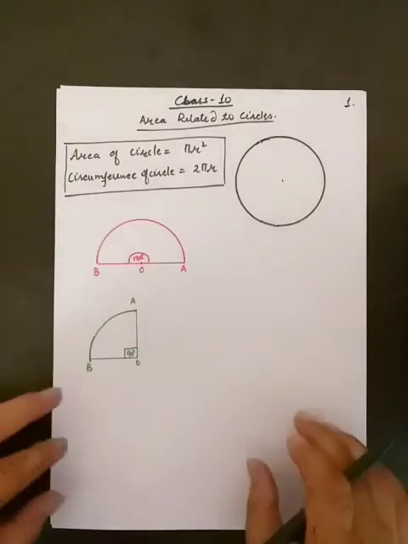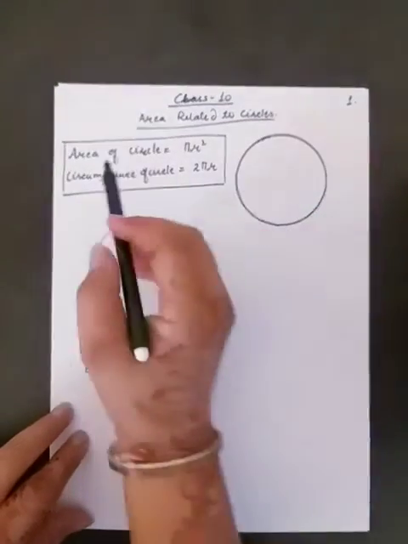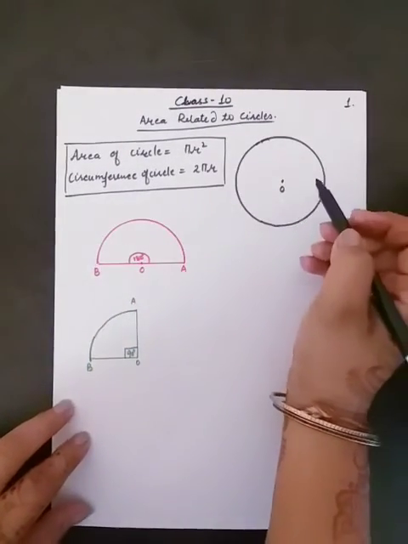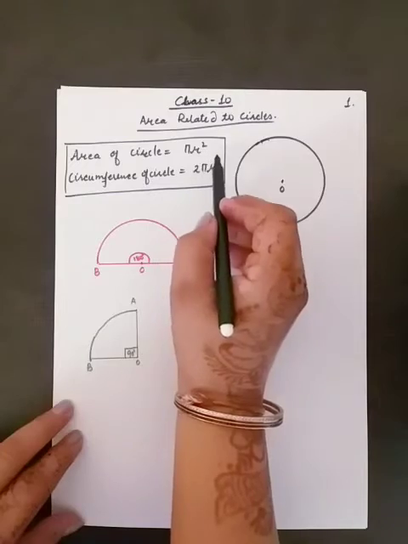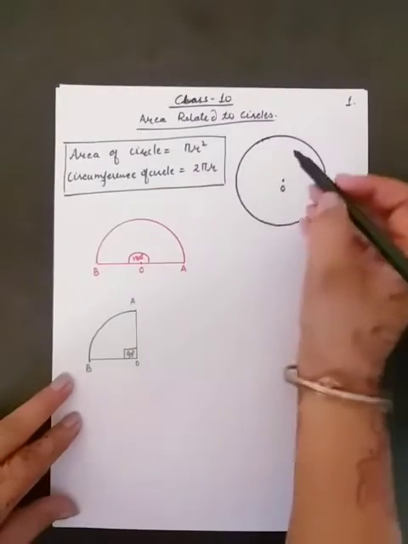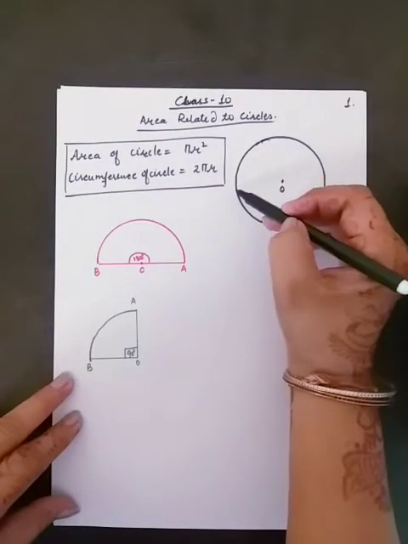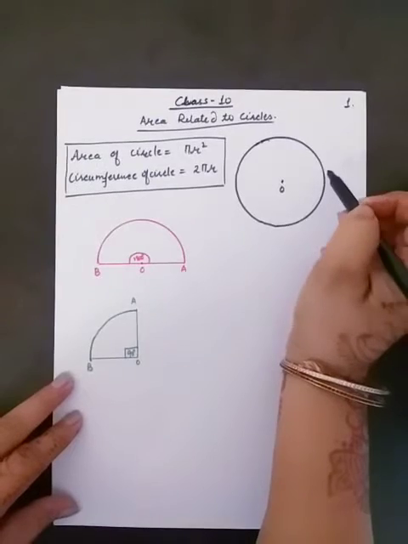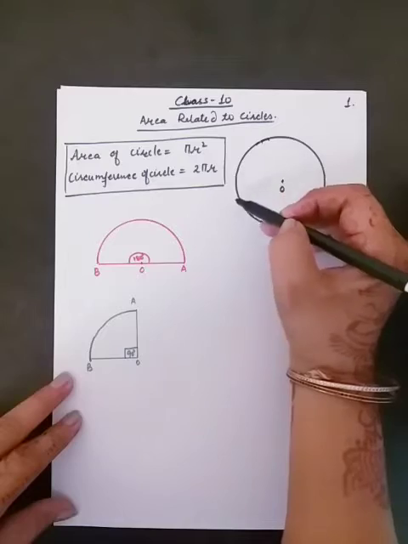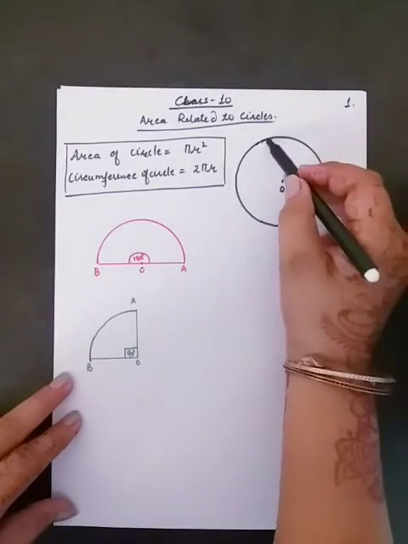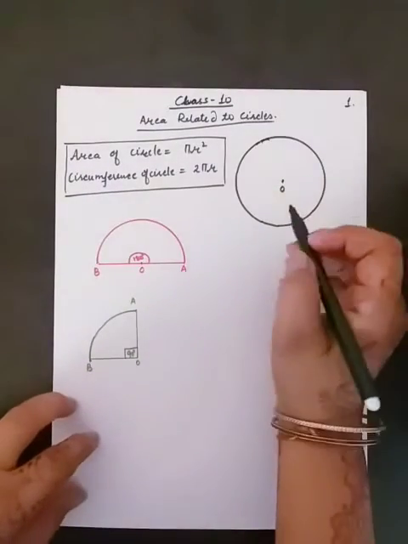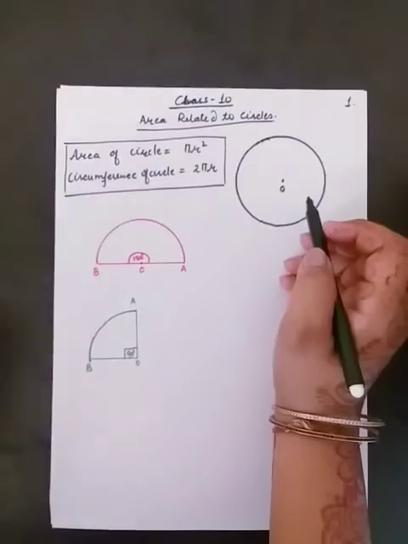The first formula for a circle, that is area of circle, meaning how we can find the area of the given circle, that is equal to pi r square, and circumference of circle, or you can say perimeter of circle. Perimeter of circle or circumference of circle is the total length of the boundary of a circle taken once. Meaning if we measure the length of this boundary once, then that is called the circumference of the circle. And we know that a circle can be divided into different parts.